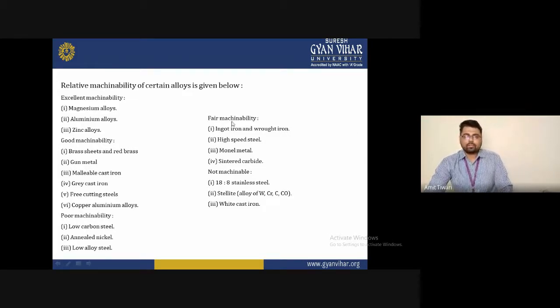Fair machinability is used in some rare cases whenever the remaining materials are not available. And the last one, these three alloys, are in the not machinable category.